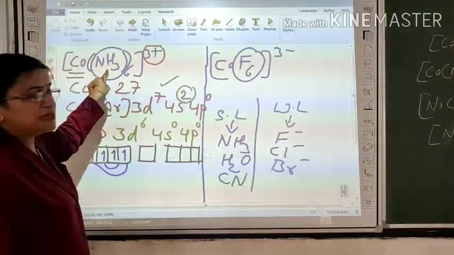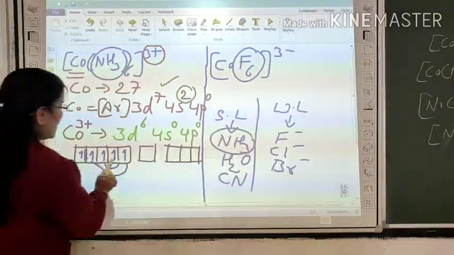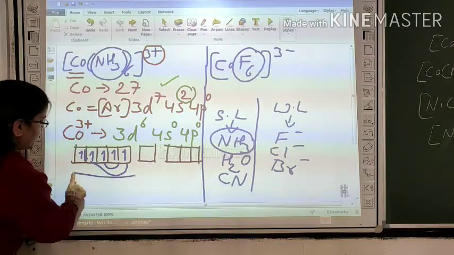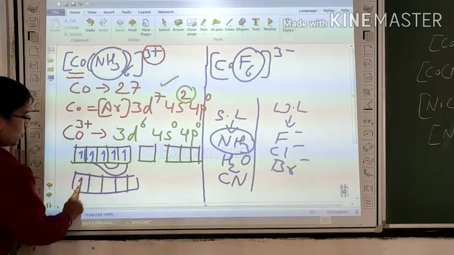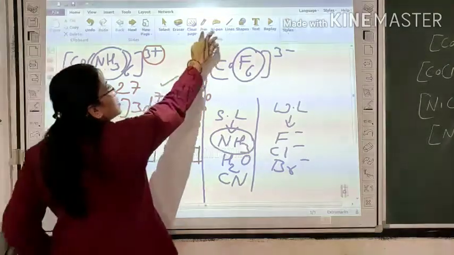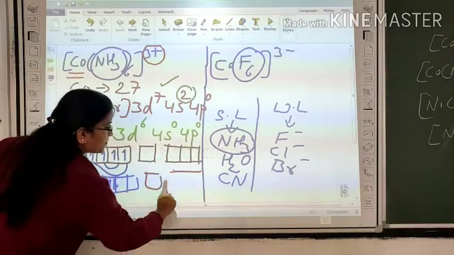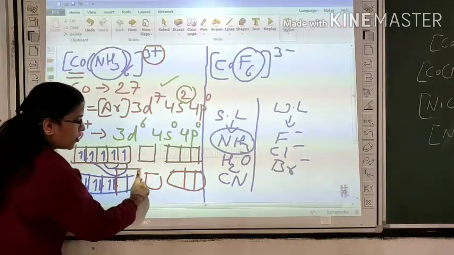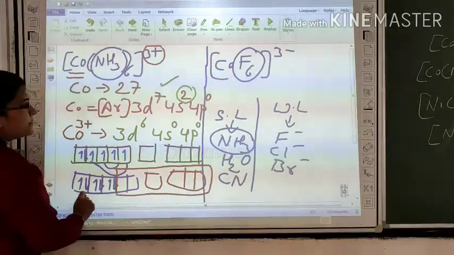In the first case, amine is a strong ligand. That's why the unpaired electrons become paired. Now, after pairing, what do we get? We have 6 vacant orbitals, 2 from 3d, 1 from s and 3 from p.